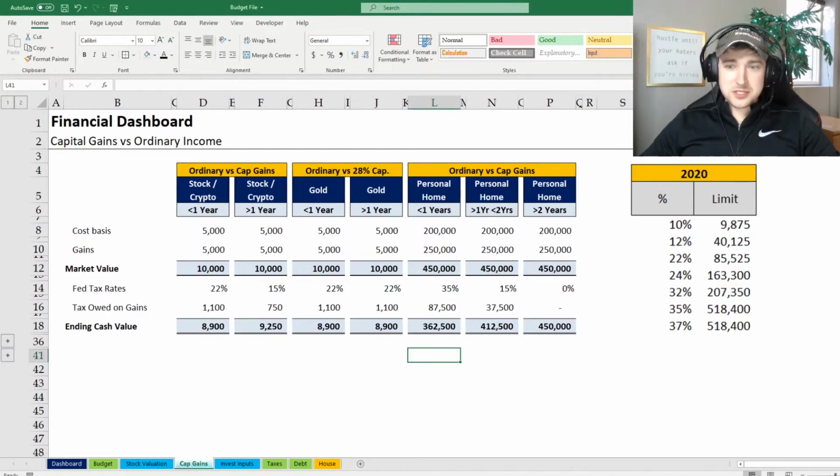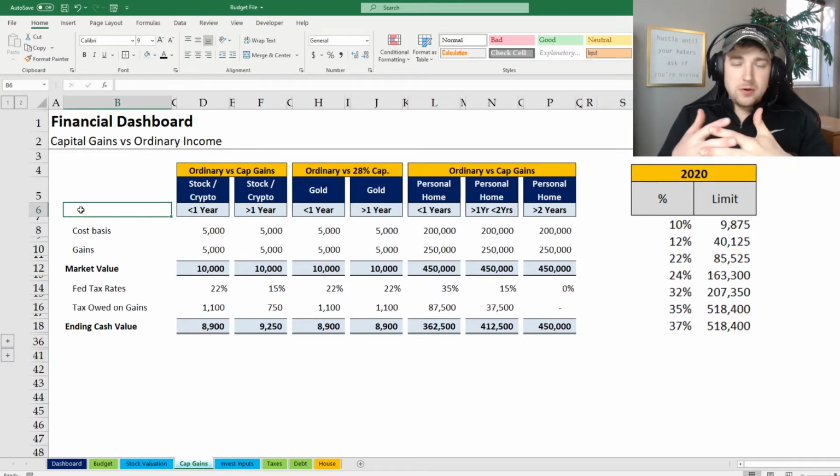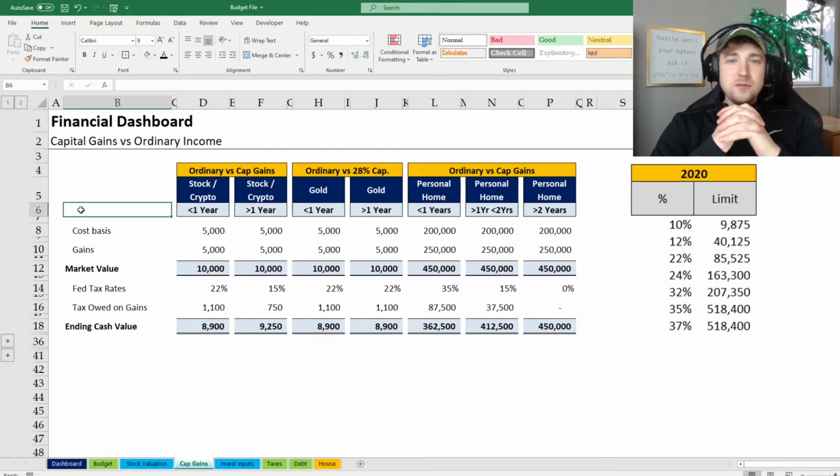All right, so what you see in front of you here is the three different asset classes. You've got the stock and crypto, you've got gold and personal home. When you think about all the asset classes that you have, one of the first things you need to think about is how long have you actually held the asset.